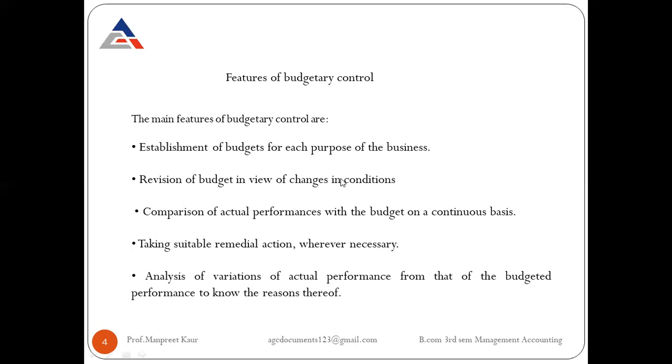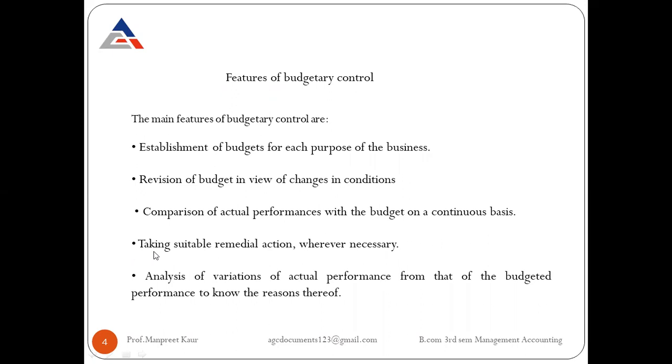The next concept is the comparison of actual performance with the budget on a continuous basis. Whenever an organization maintains an efficient amount of budget, that budget is used for the further process. After accomplishing a particular amount of activity and after the prescribed period of time, the organization compares the actual performance with the budgeted performance on a continuous basis. This is done to analyze how much of the budget is used for certain activities. Those activities must be performed with the given budget, not with an excessive amount.